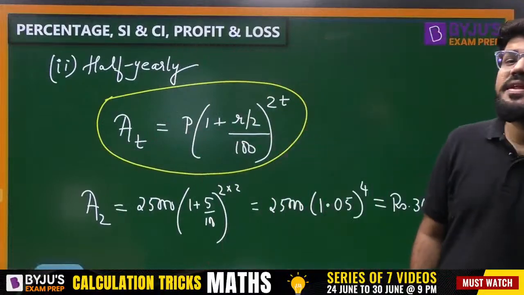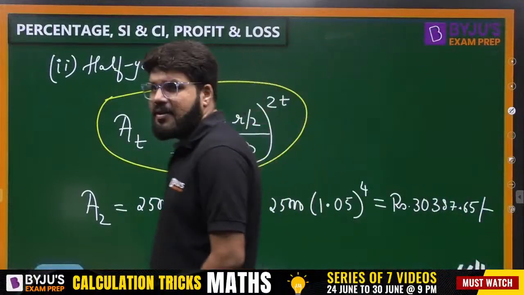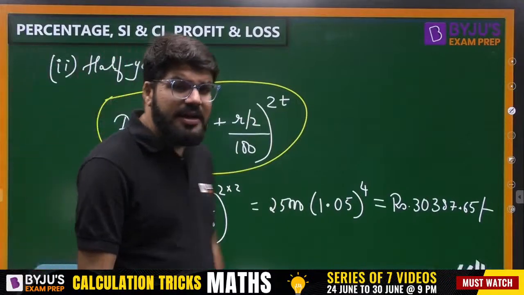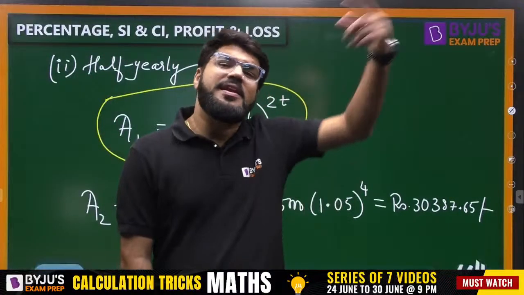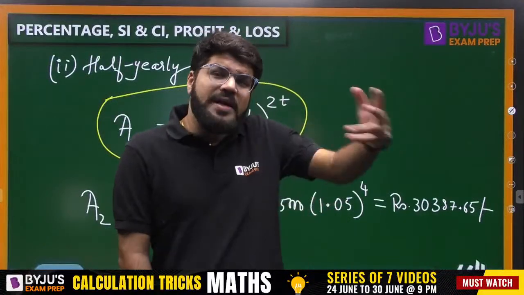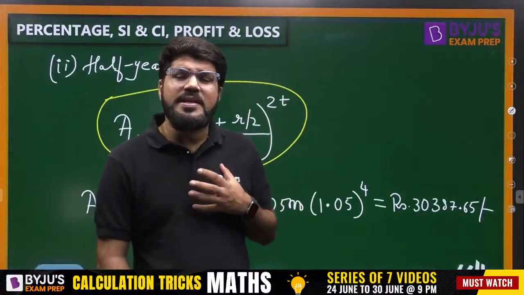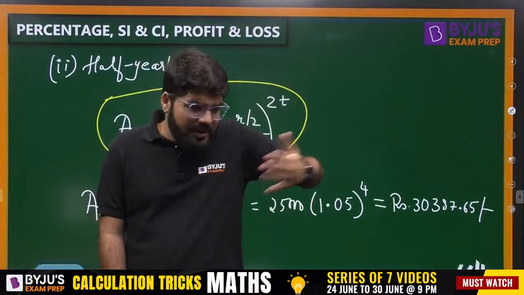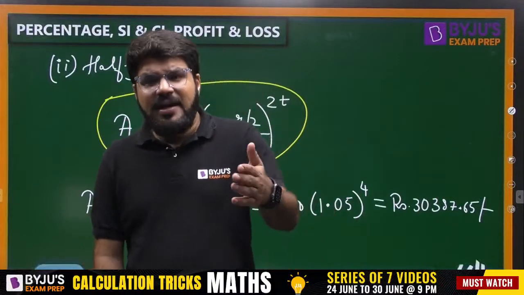Okay. So Amit, because the rate of interest is clearly mentioned as 10% per annum, 10% is the rate of interest for the entire year. But I have calculated the interest only at the end of half year. That is cheating, no? How can you charge me 10%? 10% you can charge me if you calculate my interest at the end of the complete year. But you are calculating the interest at the half year only.